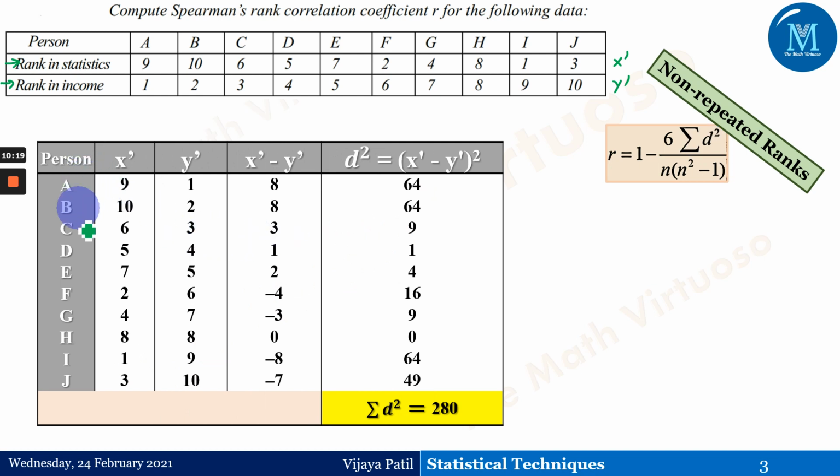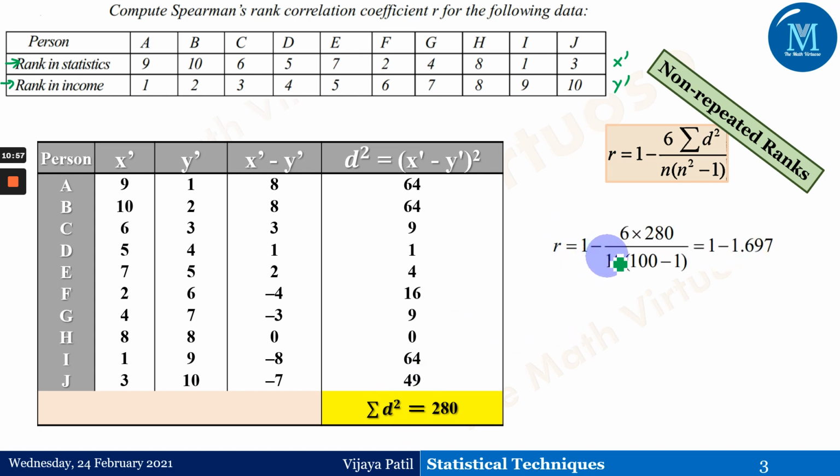Now, this is x dash, y dash, directly given, taken from the table which we have given here. Only we have taken the transpose of this. So x dash minus y dash is 9 minus 1, that is 8. 10 minus 2 is 8. 6 minus 3 is 3. We have taken the square of these differences, that is 64, 64, 9, 1, 4 and so on. After that we have added them up. After addition we get 280. That 280 is nothing but summation of d square.